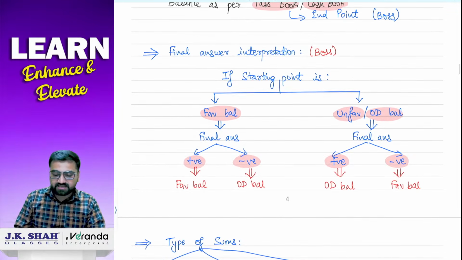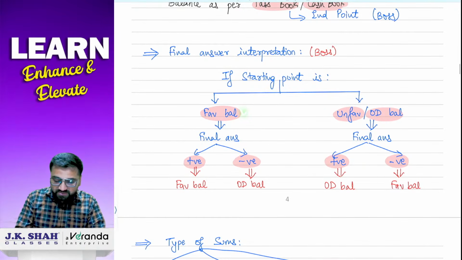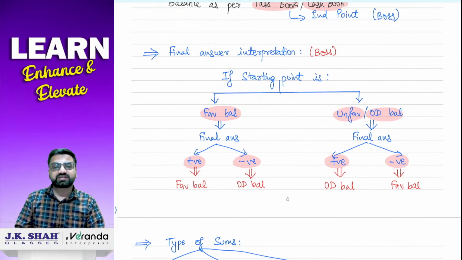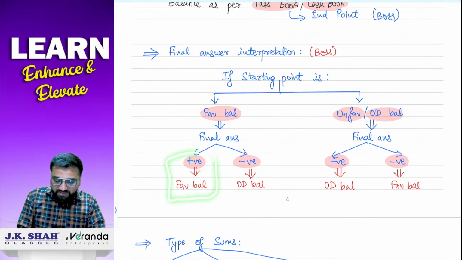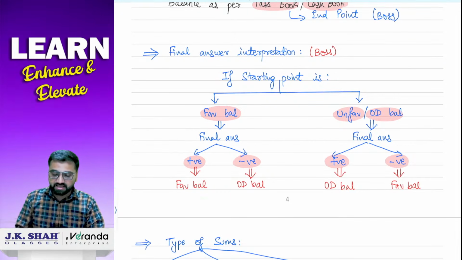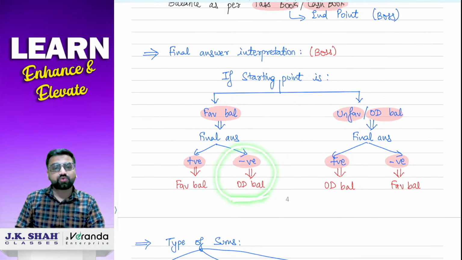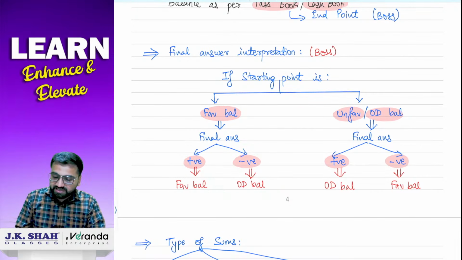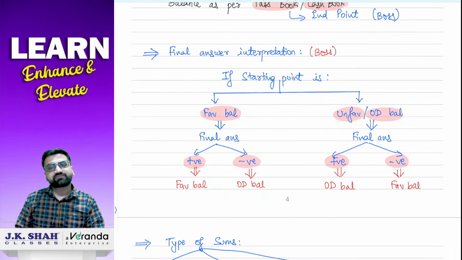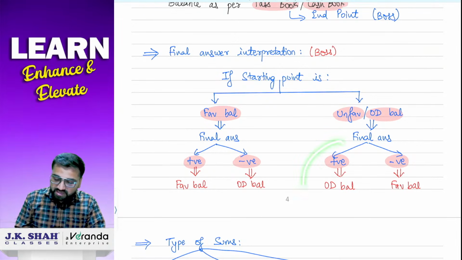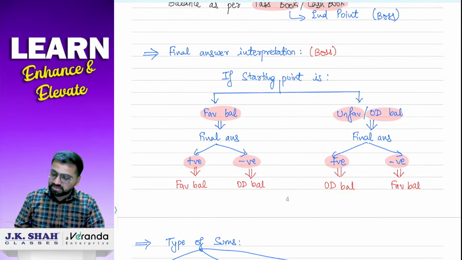Then if we talk about final answer का interpretation, so if you are starting your sum with a favorable balance, whether it is balance as per cash book or balance as per passbook, then if your answer in your calculator is still positive, it is said to be a favorable balance. And if the answer is negative, it is said to be an overdraft balance. Then if you are starting your sum with an unfavorable or OD balance and still your answer comes positive, it means it is still an OD balance. And if your answer comes negative, it is a favorable balance.